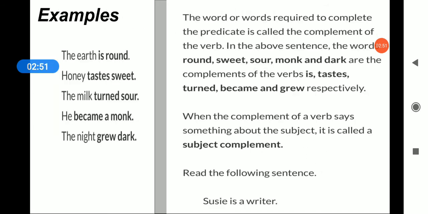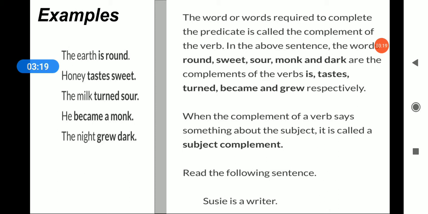Now, if you see the example, we have taken words like is, taste, turned, become, grew. If in this we are not going to use another word, then it is not making sense. The word or words required to complete the predicate is called the complement of the verb.